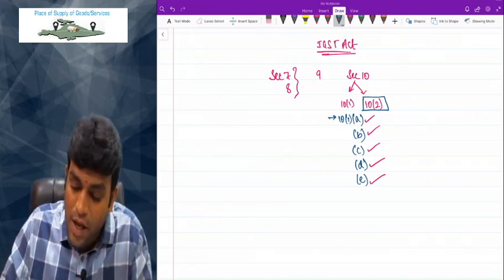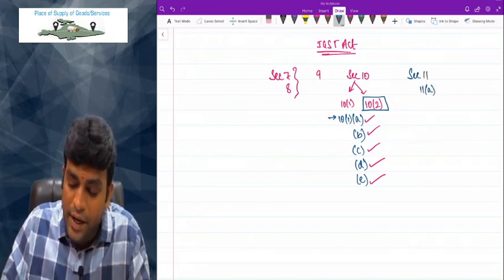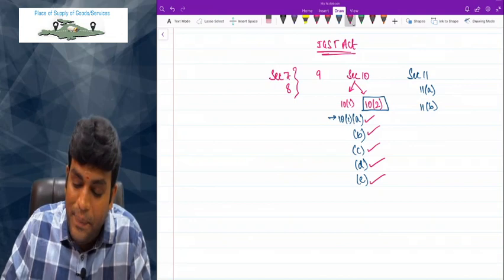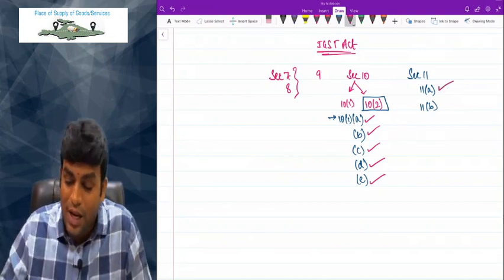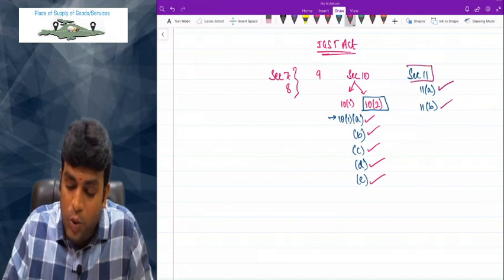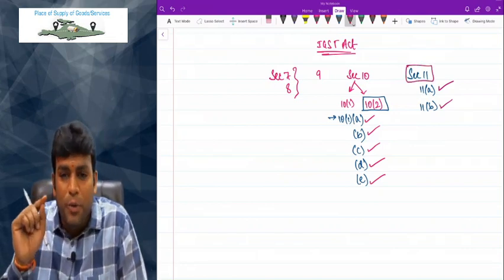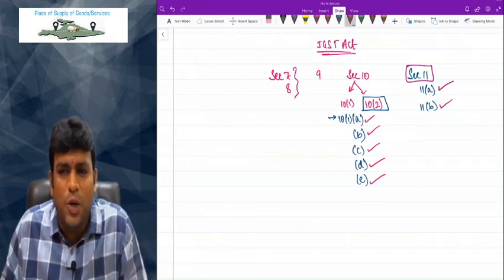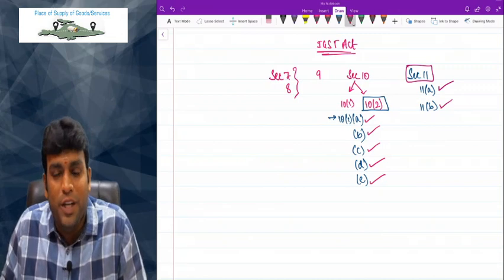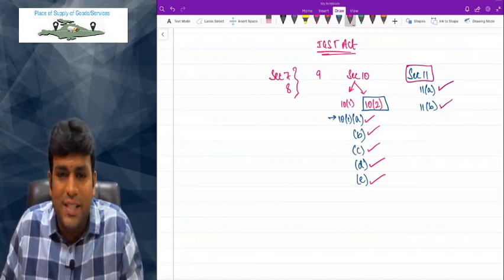Then my dear friends, what is the answer for section 11? We learned that 11 is divided into 11a and 11b. 11a talks about place of supply in case of import of goods. 11b is export of goods. For import, what is the answer, my dear friends? For import, the answer is location of importer. For export, the answer is location outside India. For import, what is the answer, guys?